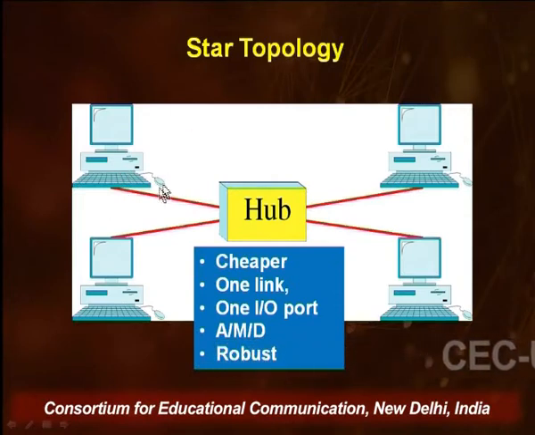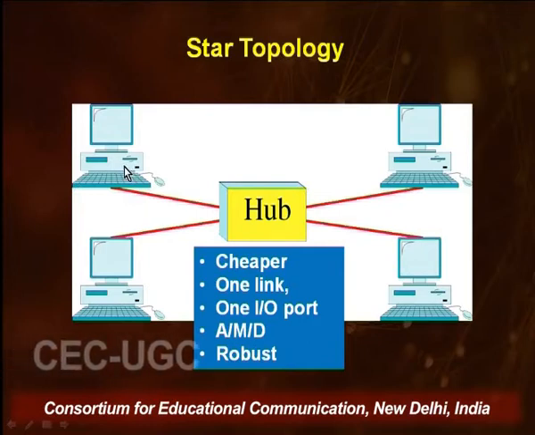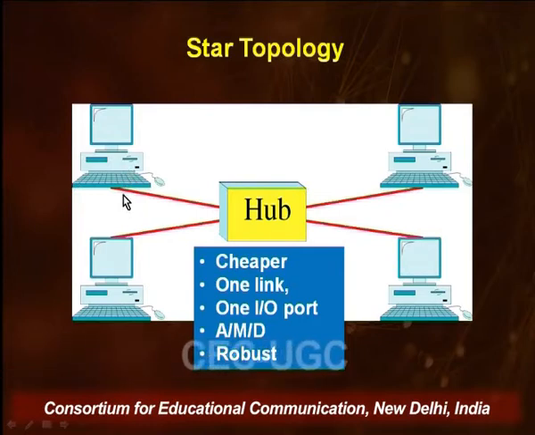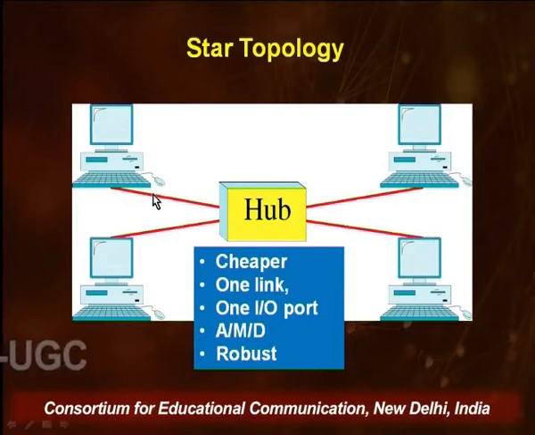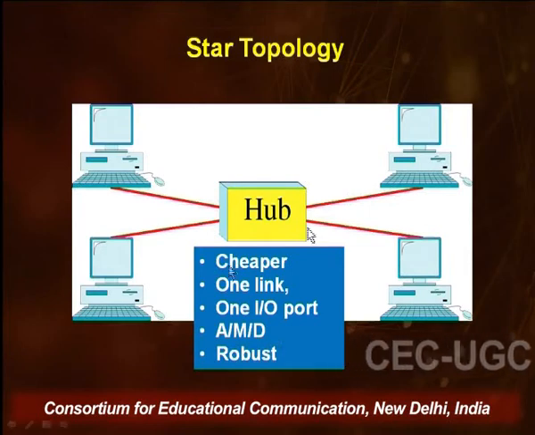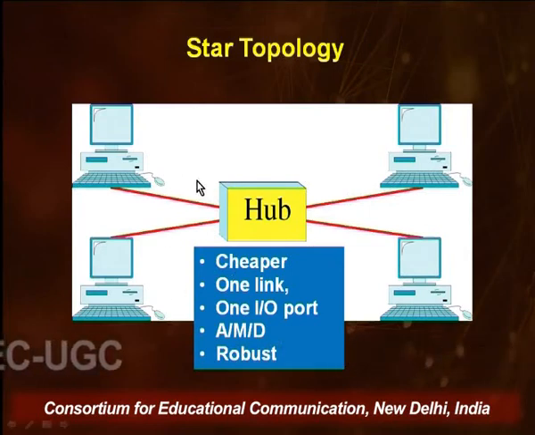Initial installation doesn't take too much effort because every device needs to have one input-output port and one link that connects it to the central hub. It also requires much less cabling than mesh topology, but star does not require the least amount of cabling. There are other topologies which require even less cabling.